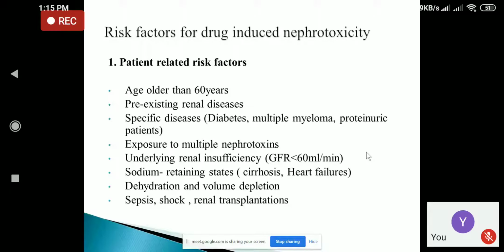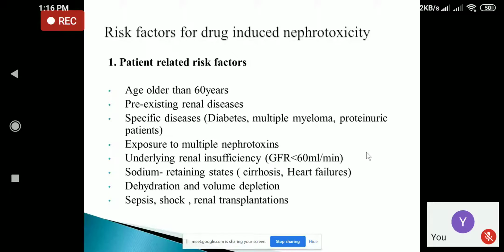And certain disease conditions like diabetes mellitus, multiple myeloma, and proteinuria patients, that is those patients who pass increased amounts of protein in the urine, those patients are more prone to develop nephrotoxicity. And another reason is exposure to multiple nephrotoxins. Those patients who are exposed to multiple drugs which can cause nephrotoxicity may develop nephrotoxicity. And another is underlying renal insufficiency.